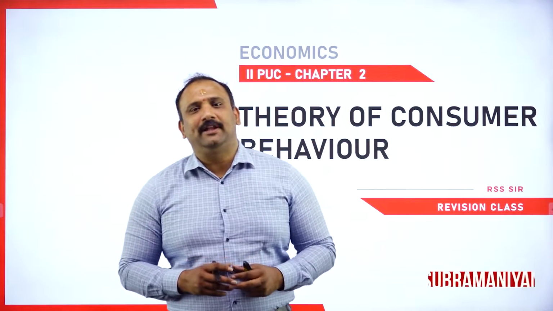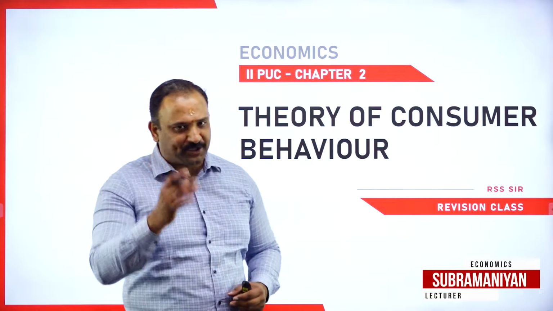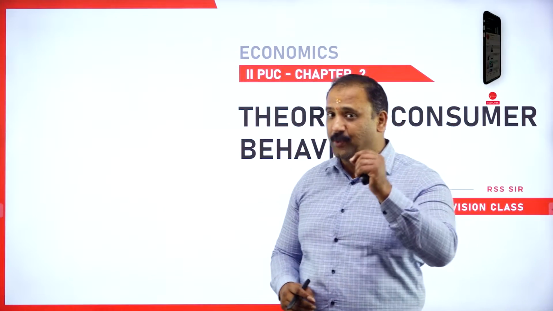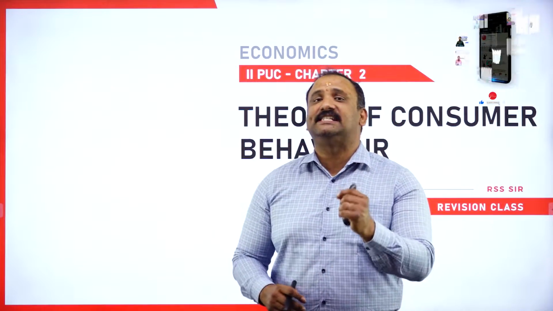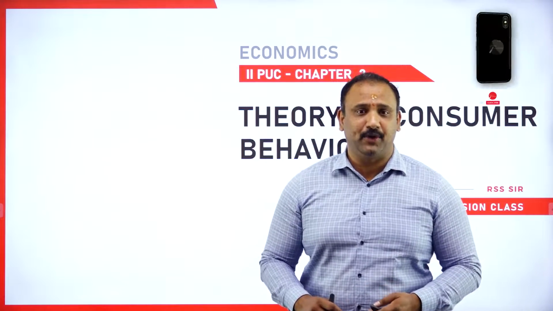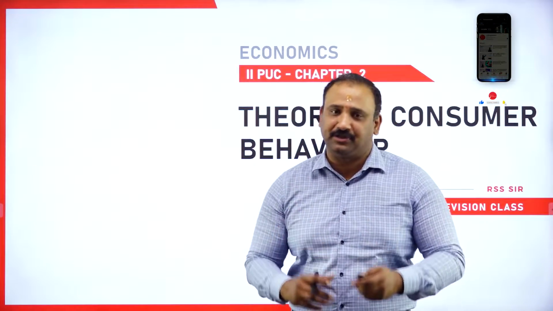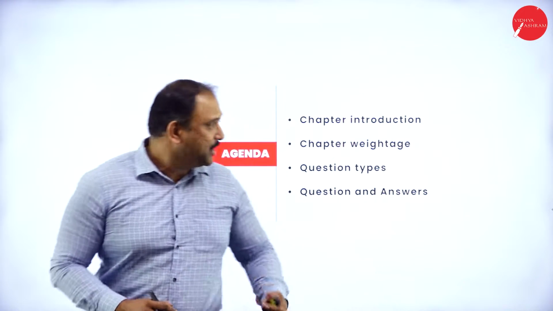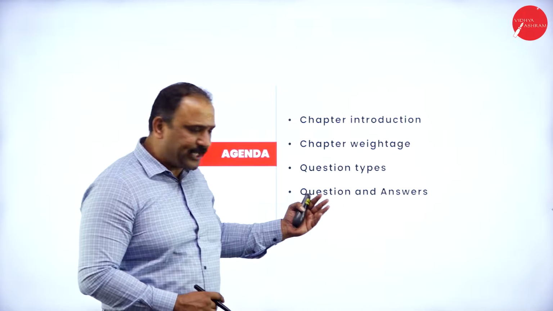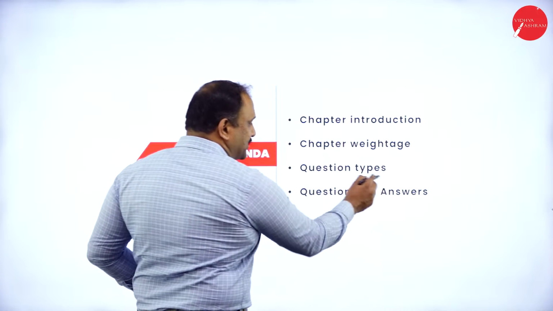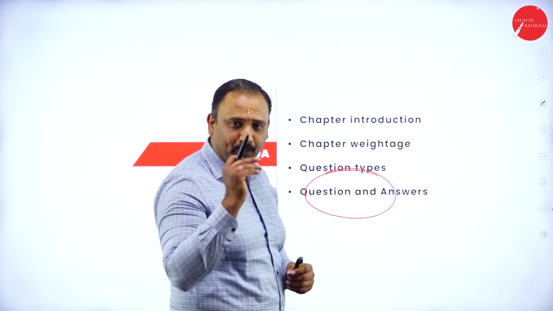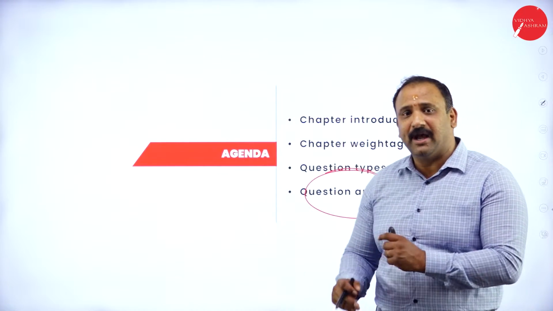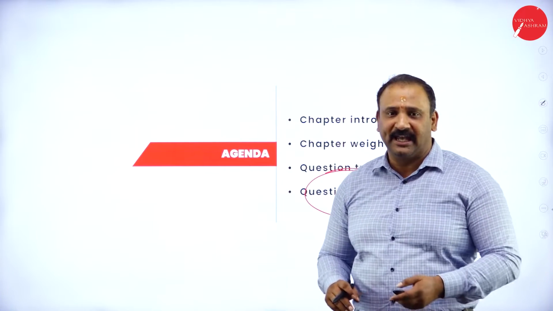Good morning and welcome to the revision class for Chapter 2 in Microeconomics, that is Theory of Consumer Behavior. This is a very important chapter in the second PUC Economics, and we are going to see what this chapter is all about. So going forward, let's try to meet the agenda today. We're going to have the chapter introduction, the weightage, types of questions and the question and answers. This is going to be a very interesting and important session for you because you are going to determine how you're going to score in the coming examination.